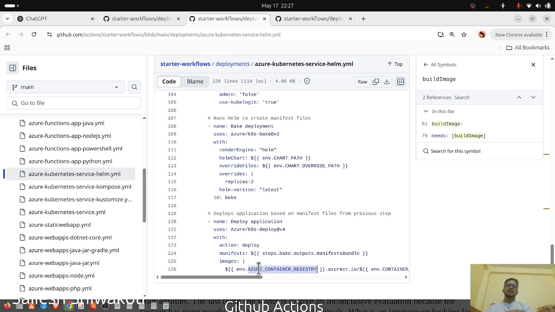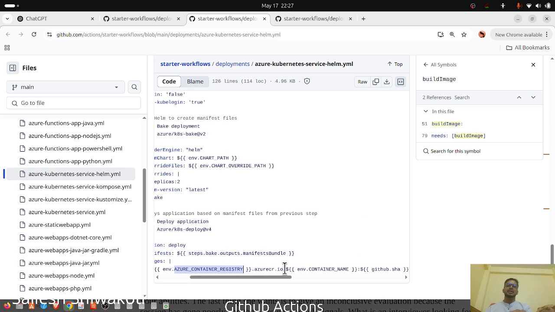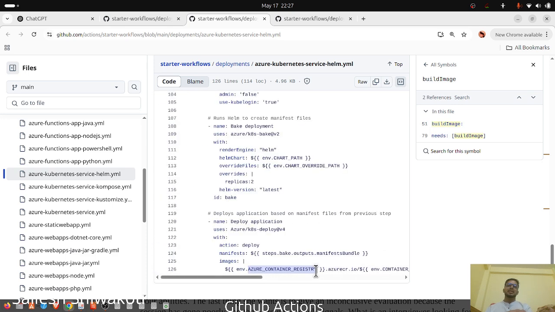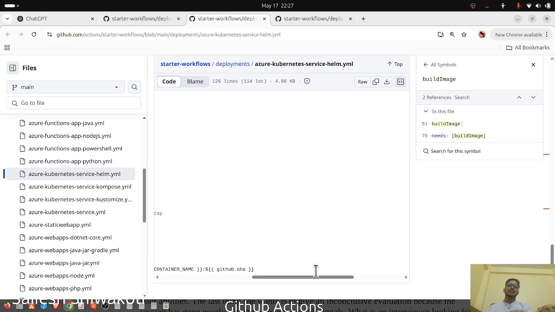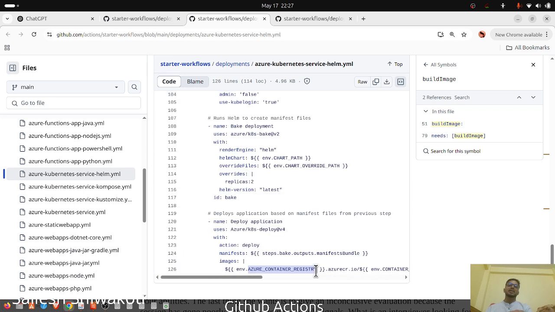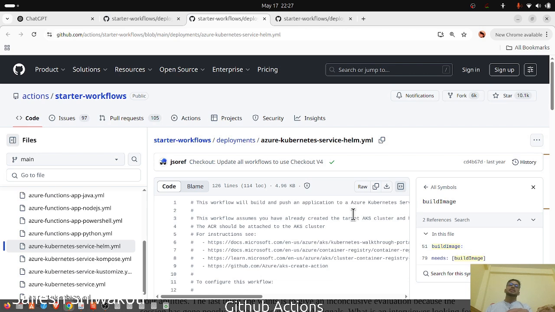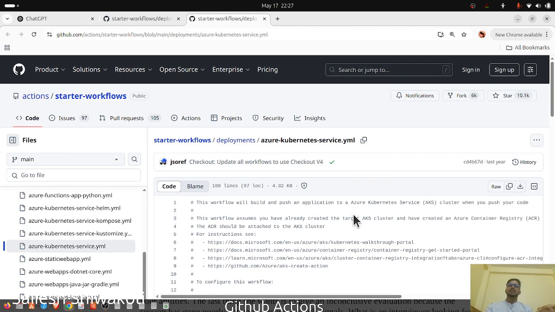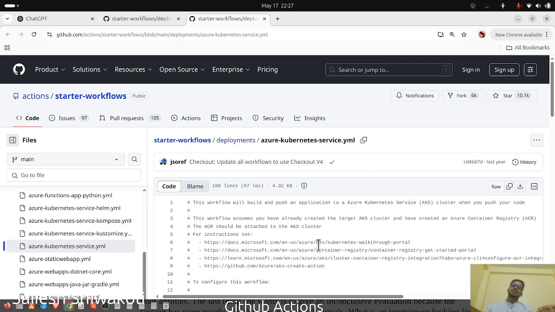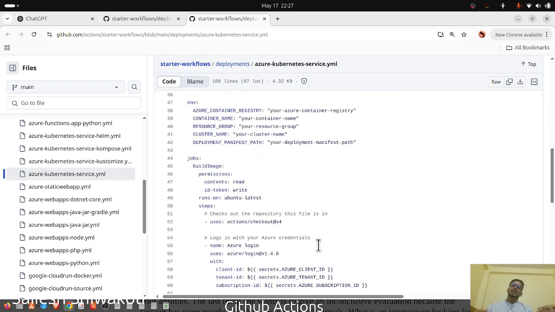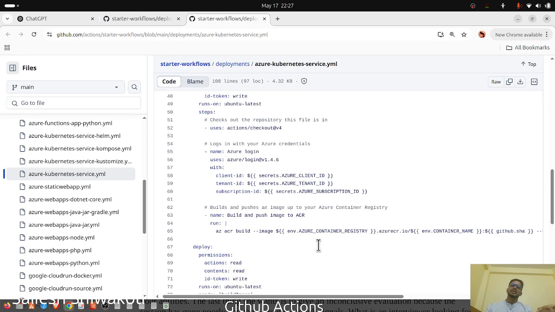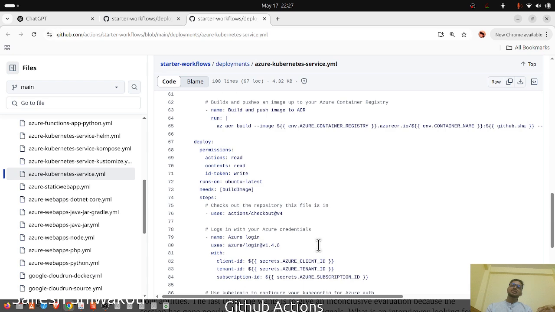So images are registry.azurecr.io/content name or github.sha. Okay, in this way for this deployment to the Kubernetes service, maybe I should understand building the image is the same for all, deploying the image is also the same for all.